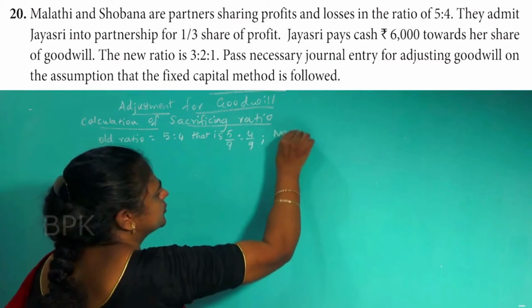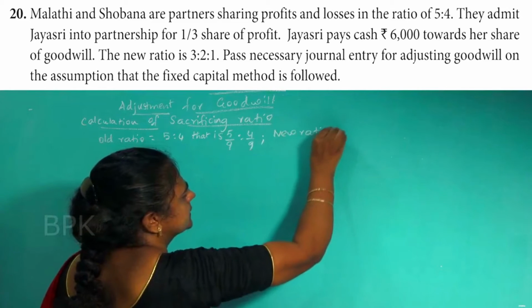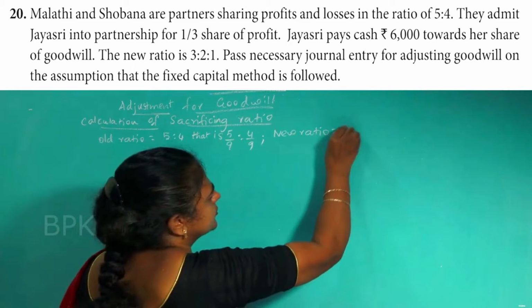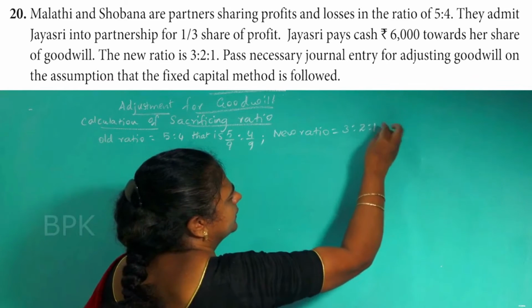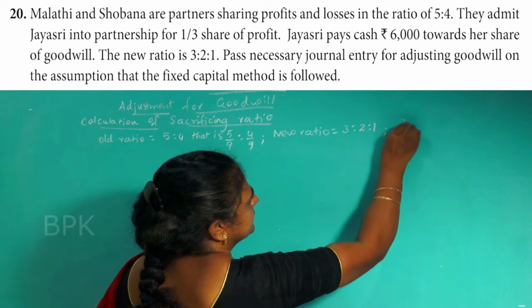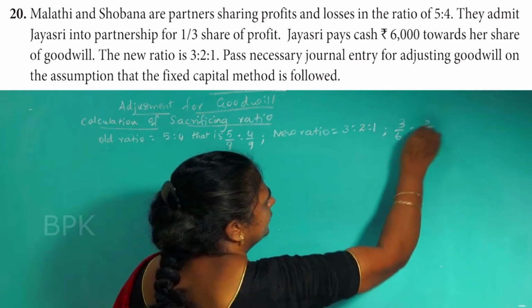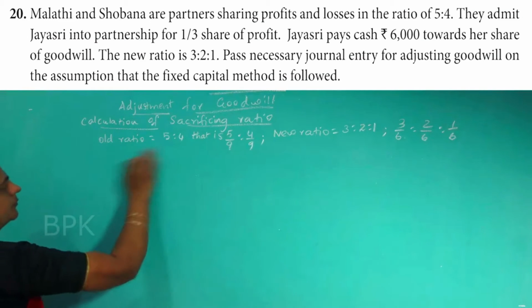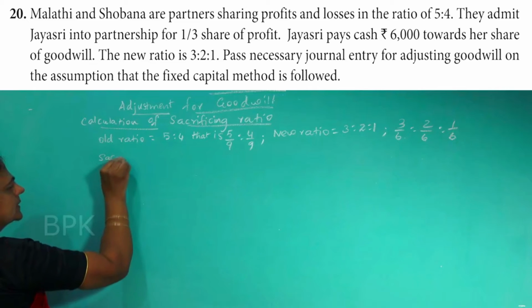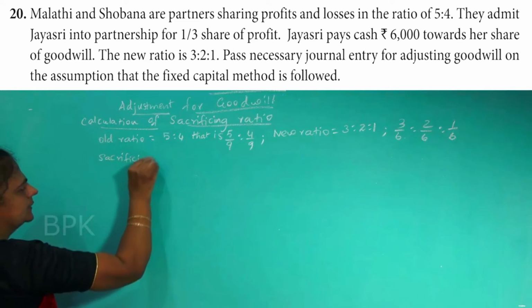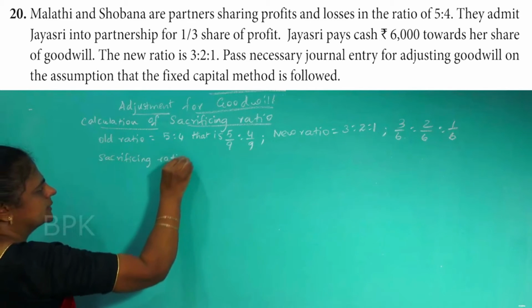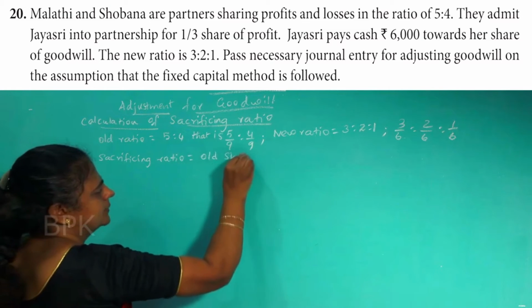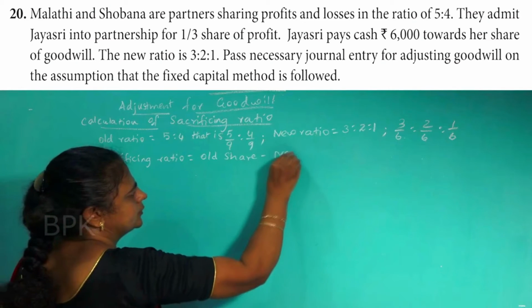New ratio is 3:2:1. That can be written as 3/6, 2/6, 1/6. Sacrificing ratio is equal to old share minus new share.